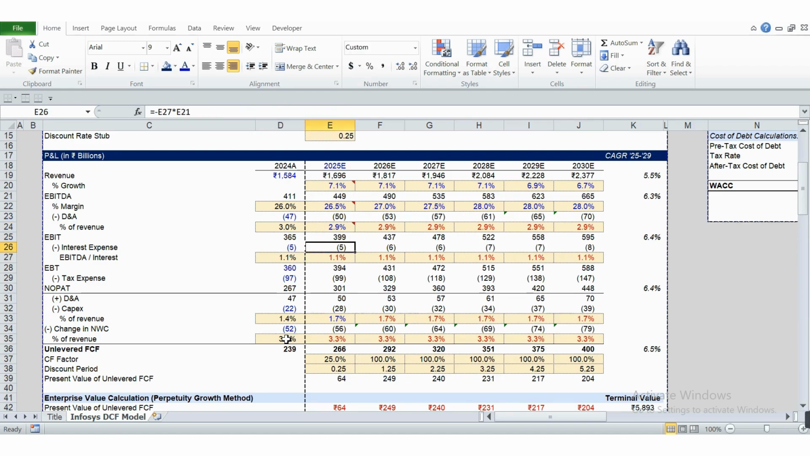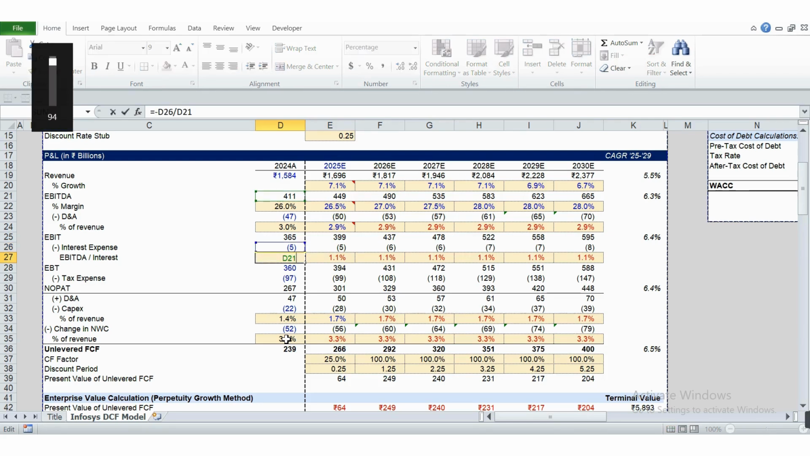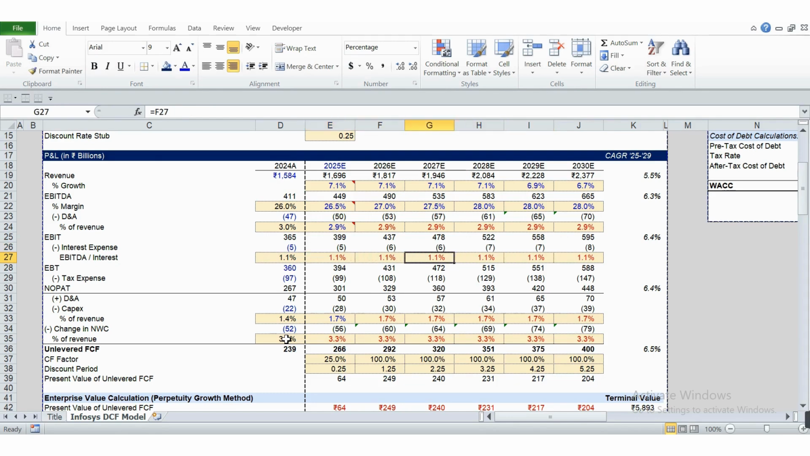For interest, right now I have not gone into creating a debt schedule. I have taken interest as a percentage of EBITDA, because from the debt perspective we are focused on leverage, be it debt by EBITDA, or by how many times EBITDA is covering the interest. So it is also an important factor. Right now I have just taken it as constant at the historic level, which was coming as 1.1%. I have taken 1.1% for the next forecasted years.